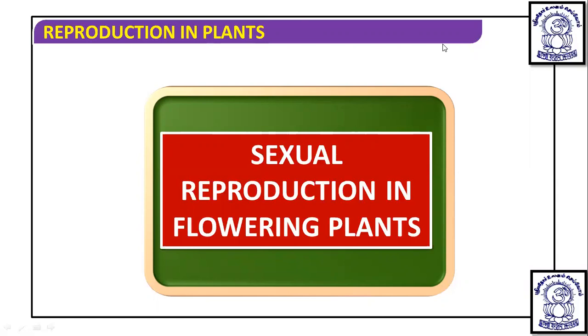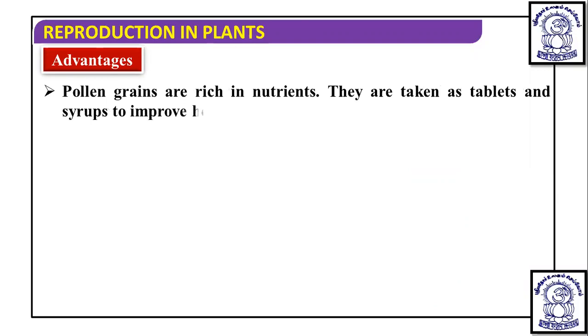Okay, so let's start. So dear students, first we are going to talk about some of the advantages of pollen grains. You know that pollen grains are produced by the anther, and when released from the anther, they are released in a two-cell stage or three-cell stage. Majority are released in the two-cell stage, having one vegetative cell and one generative cell. But apart from this, they are rich in nutrients. They are nutritious.